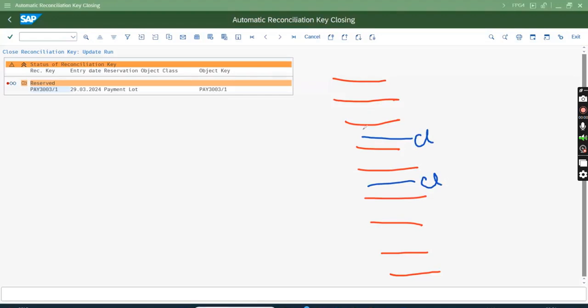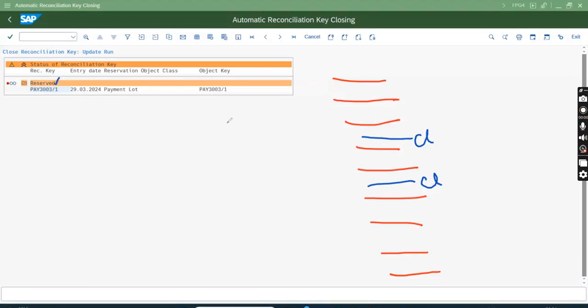The rest, the red lines, are good, which means a proper reference is given. Since all of them are within the same payment lot, all of them are posted with the same recon key. In that case, the recon key is not able to transfer. Why? Because of these two issues, it will show as reserved.